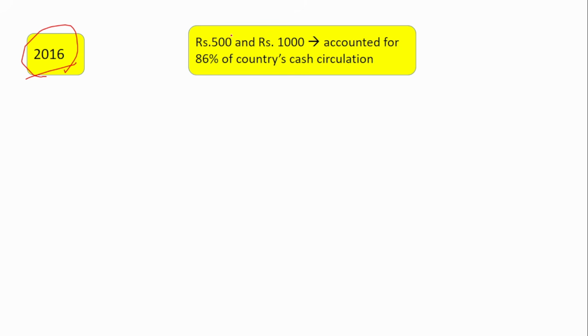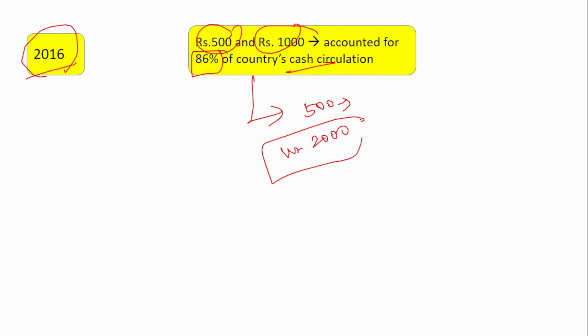Next, again in 2016. I'm sure everyone would be aware of this 2016 demonetization. In that, 500 and 1000 rupee notes were taken out of the system, and the 500 and 1000 accounted for the major cash flow, that is, they accounted for 86% of the country's cash circulation. That much contribution the 500 and 1000 rupee notes had given. The 500 was replaced by a higher security feature enabled 500, and 1000 rupees stopped printing, and instead of that, 2000 rupees got introduced.